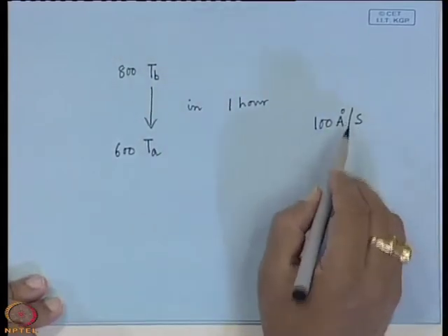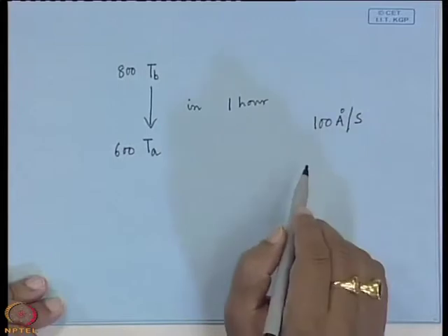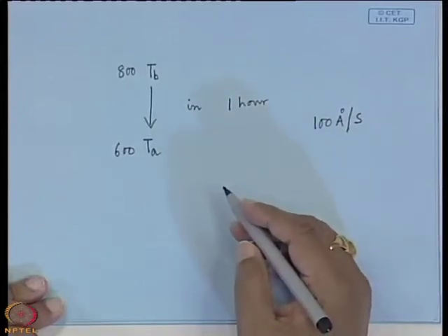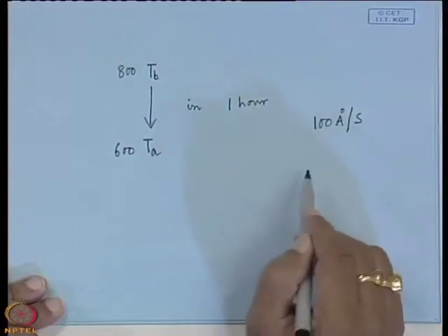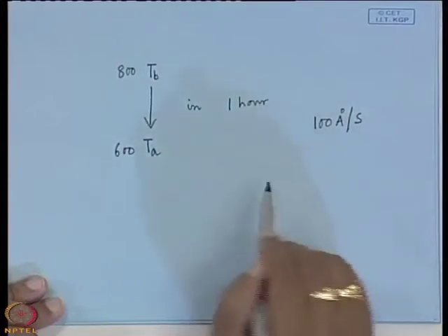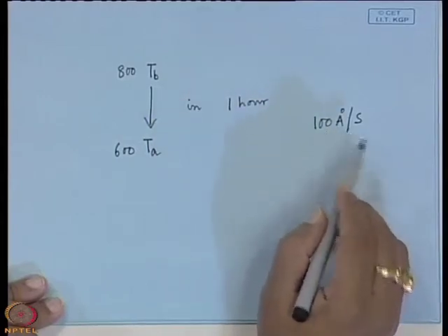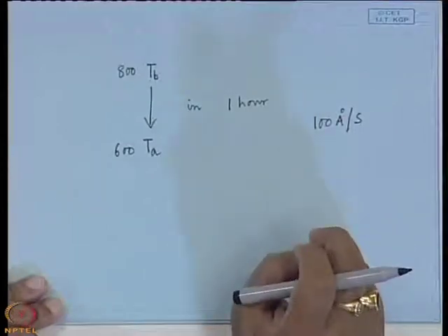And if your growth rate is 100 angstrom per second, if you grow for 60 seconds, what should be the thickness? 6000 angstrom. If you grow for 100 seconds, what should be the thickness? 10,000 angstrom. So, depending on your growth rate, you can calculate how much time is required for the growth to complete for a particular thickness.